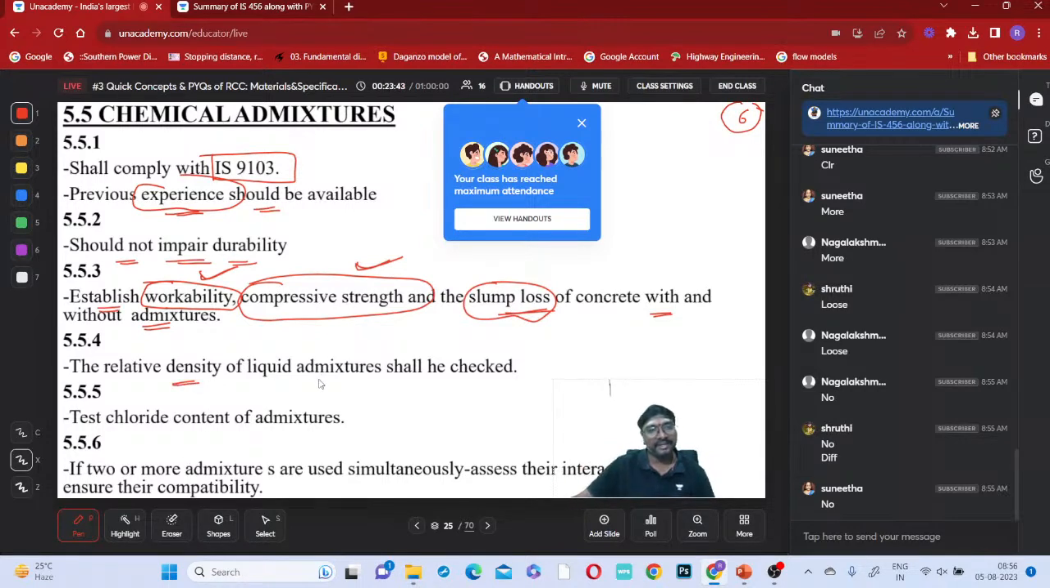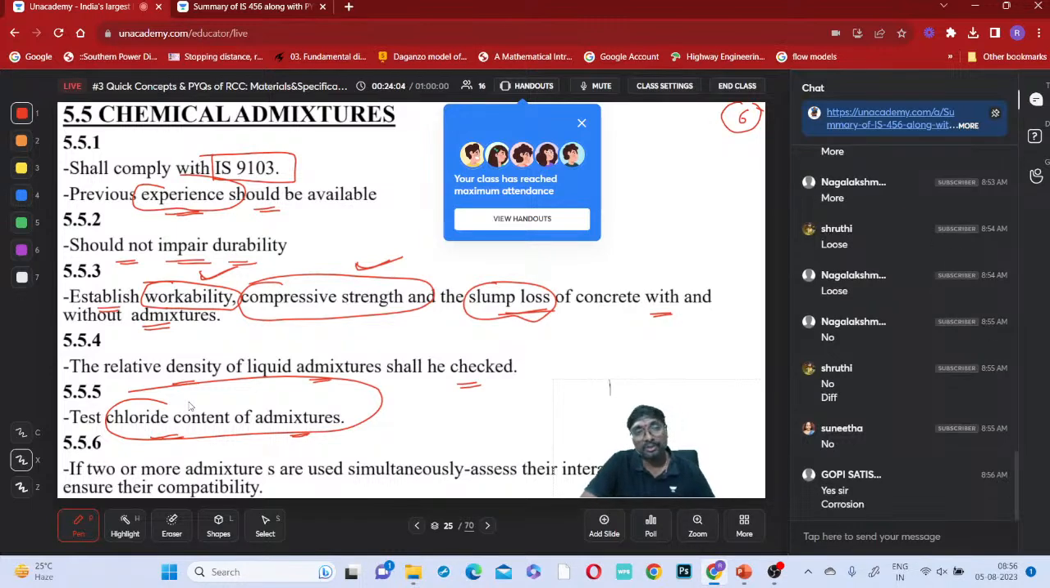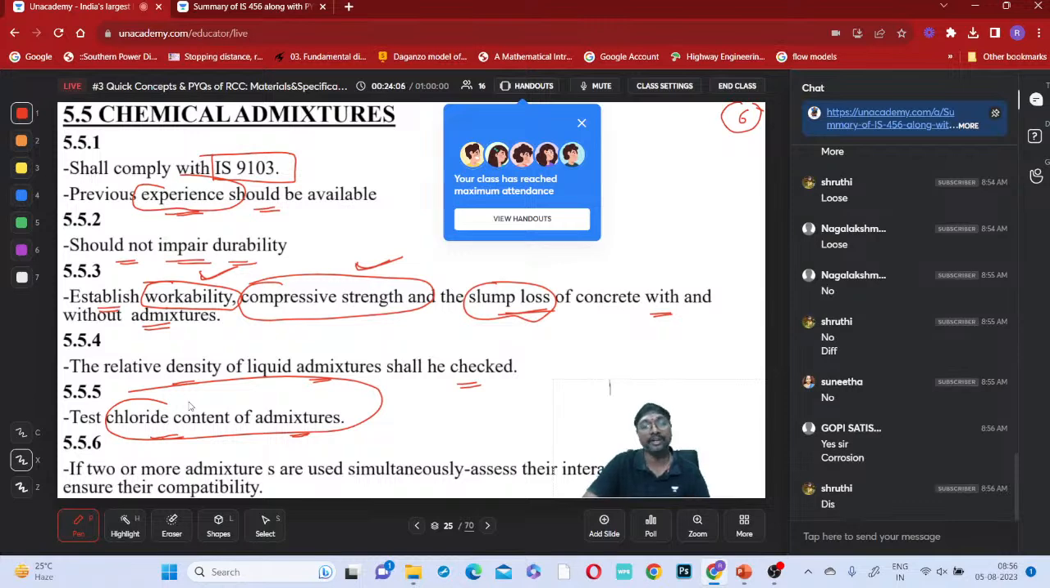The relative density of the liquid admixture shall be checked. You have to check the relative density of the liquid admixture definitely. Also test the chloride content of the admixture. Why do we have to test it? If chlorides are present in the admixture, is it advantageous or disadvantageous? Obviously, they will cause rusting, corrosion of the reinforcement, so it is disadvantageous. If two or more admixtures are used simultaneously, assess their interaction.